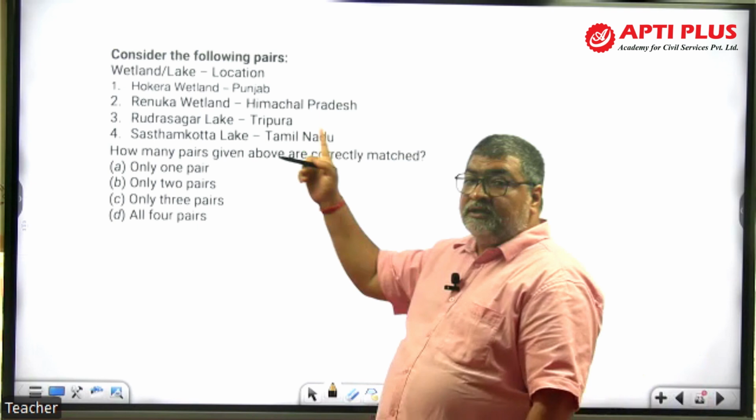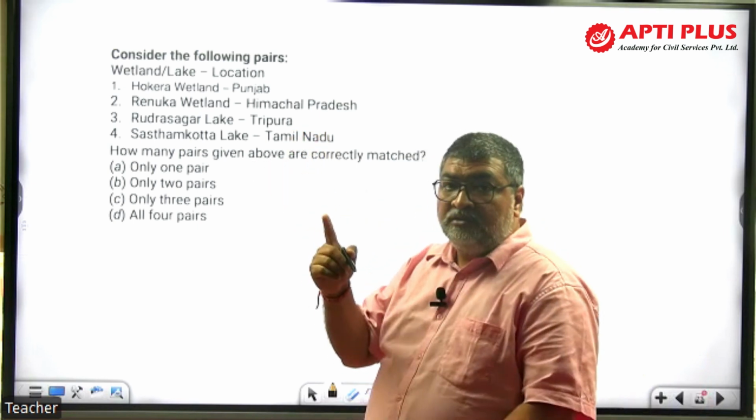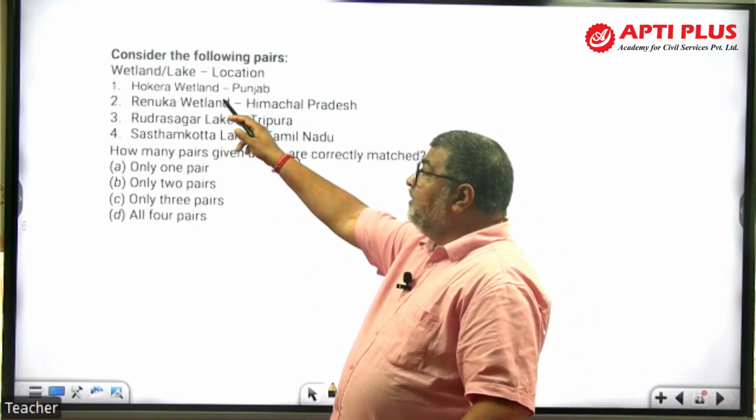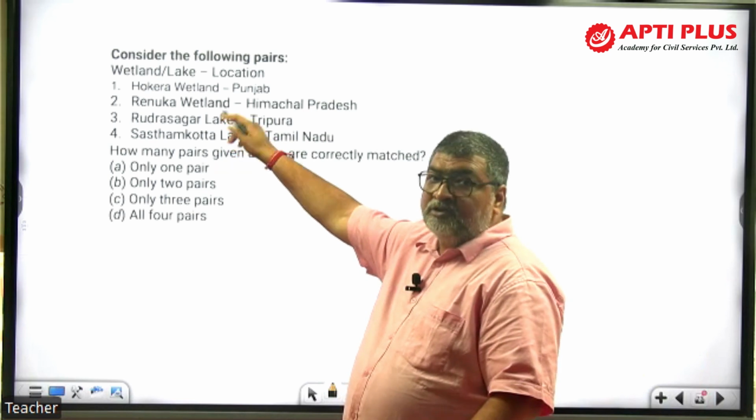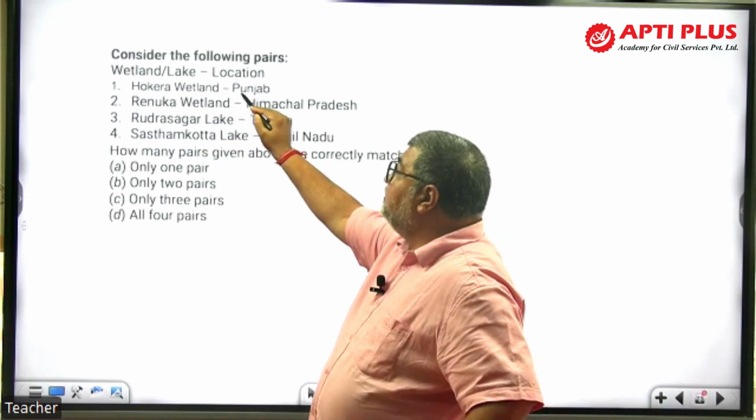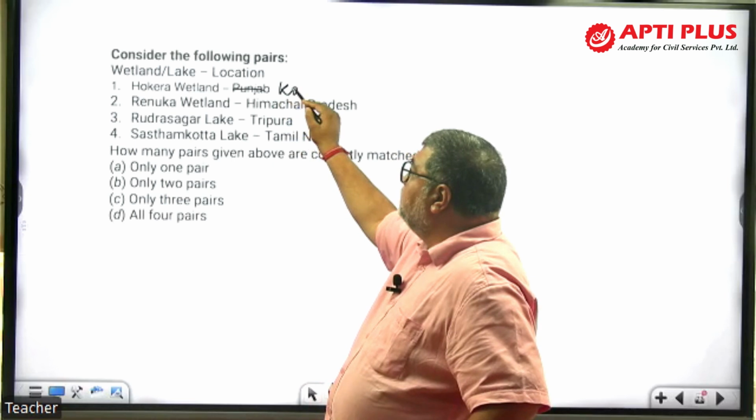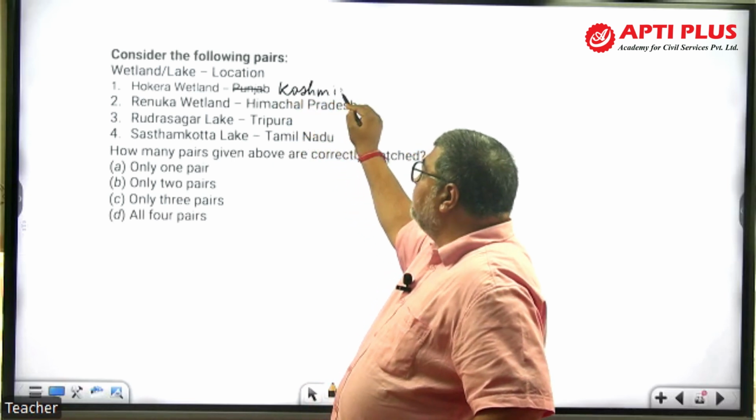Now look at this, again geography linked, environment with geography. Hokera wetland, this is a Ramsar site. Hokera wetland is not in Punjab, it is in Kashmir. Hokersar, Srinagar.